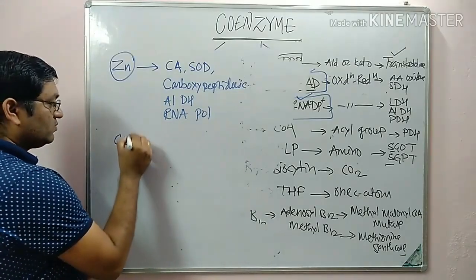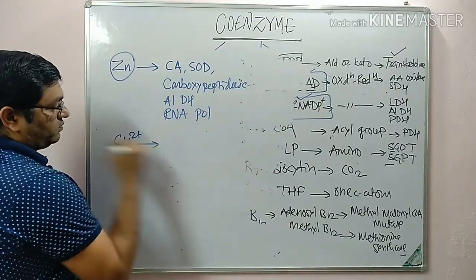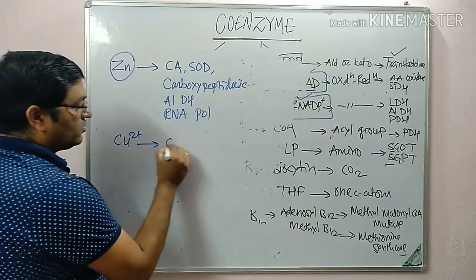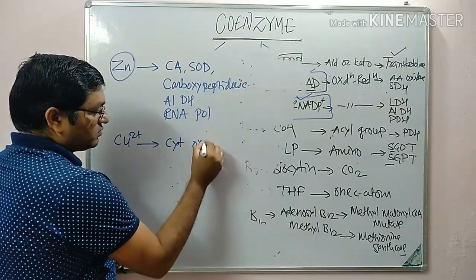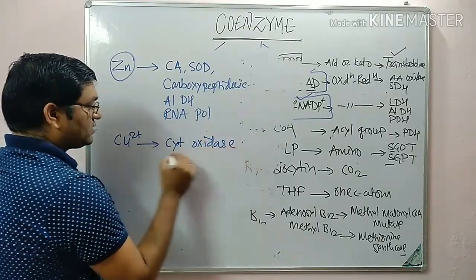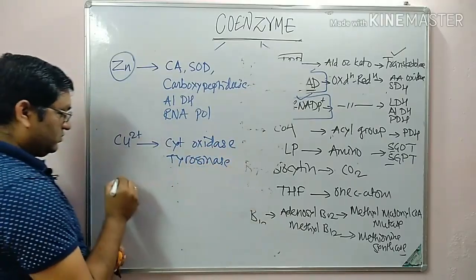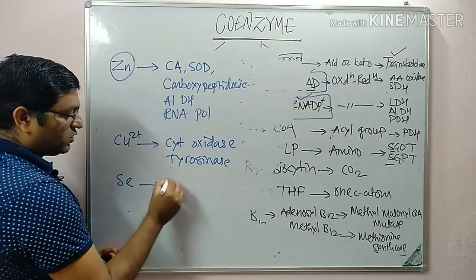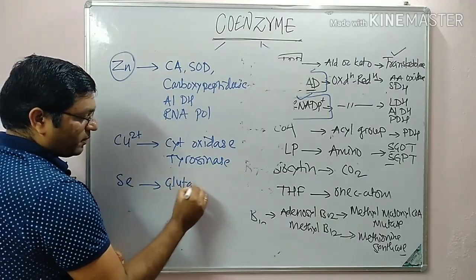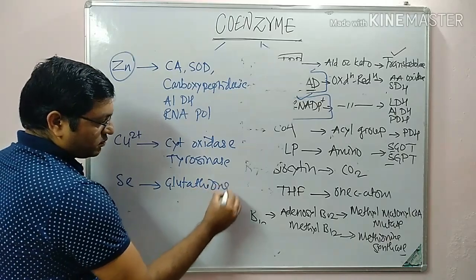Then copper, it is present in cytochrome oxidase, phenol oxidase, tyrosinase, etc. Selenium, it is in glutathione peroxidase.